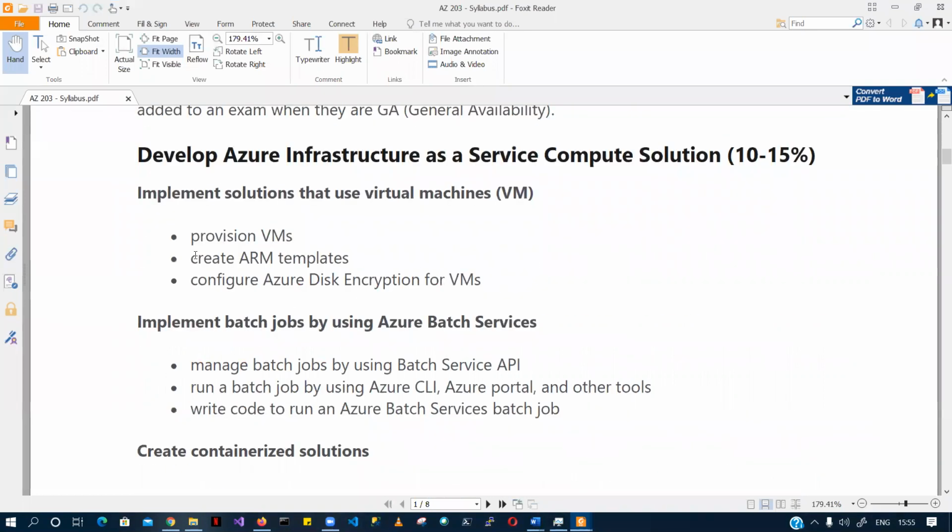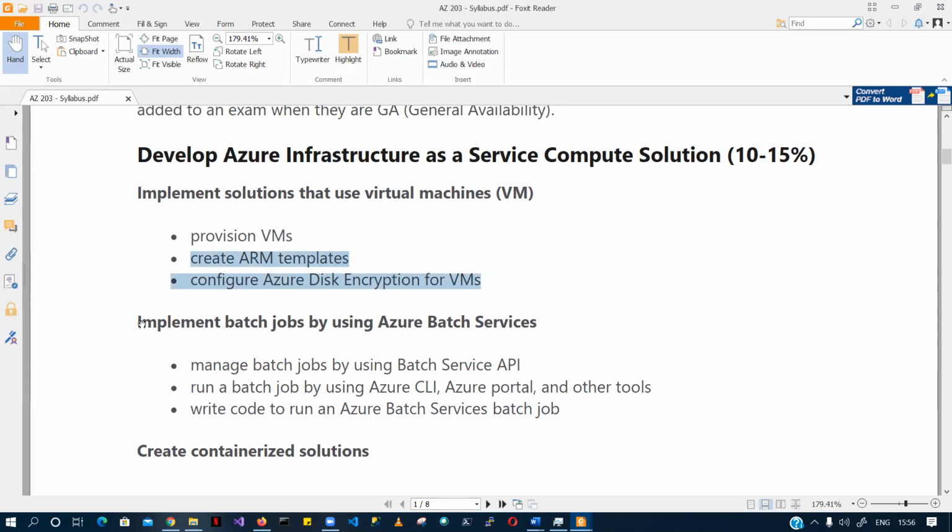As of now, I'm skipping these two things because I was expecting that you guys will do the provisioning. Since everyone is not done with their assignment, I'm quickly skipping these two. These are pretty easy. I have already discussed Azure Disk Encryption for VM, but I will again help you when we talk about ARM templates.